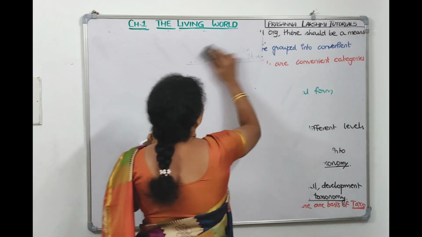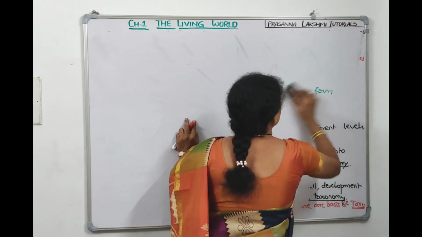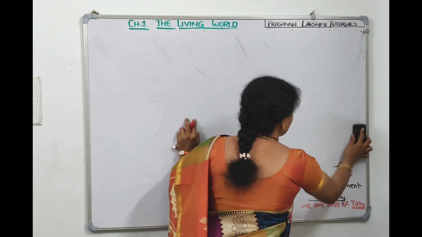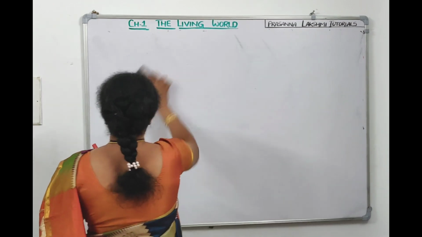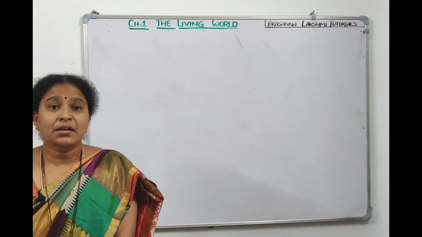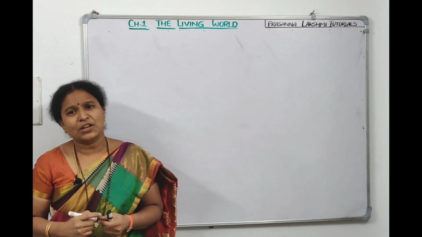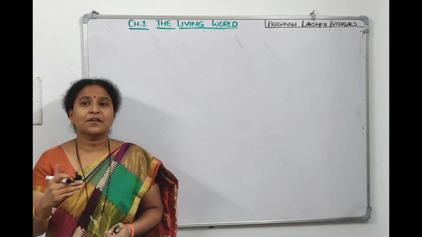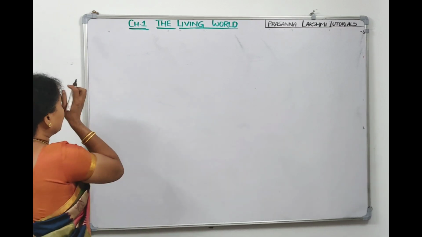Taxonomy means arranging the organisms according to the law, basing on their observable, similar characters. Classification involves hierarchy of steps in which each step represents a rank or a category.